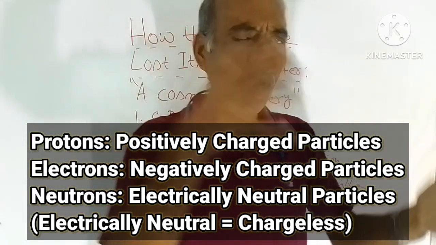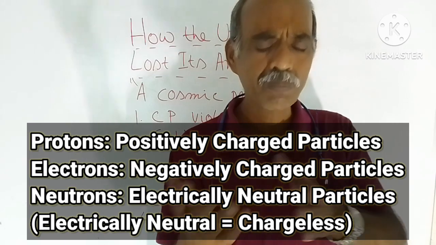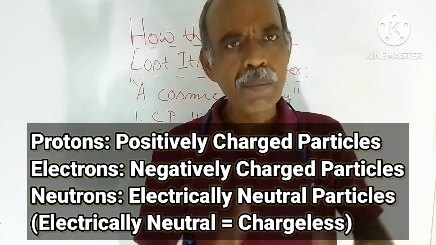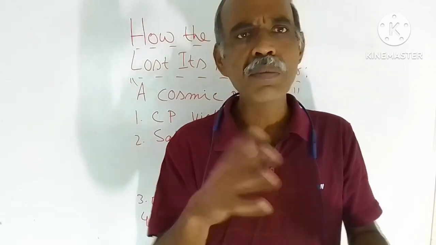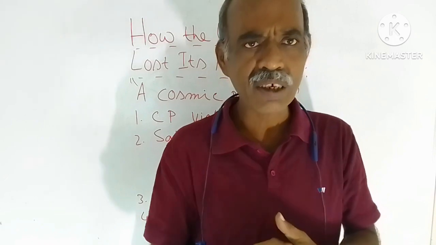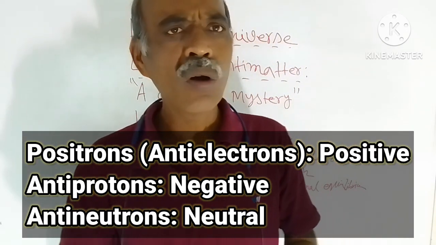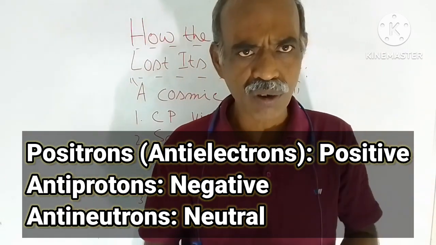And antimatter of these particles means the antimatter of these matter particles. Okay, antimatter of these particles has the same character but the charges are opposite. There is similarity between the quantum characters also. Okay, so the anti-electron is called the positron.